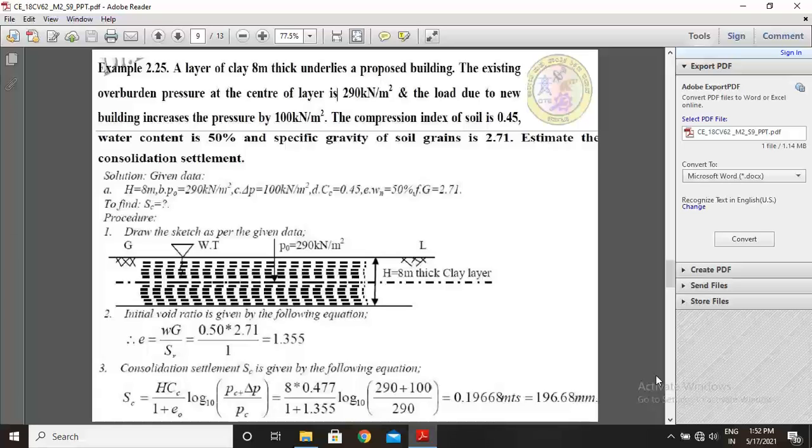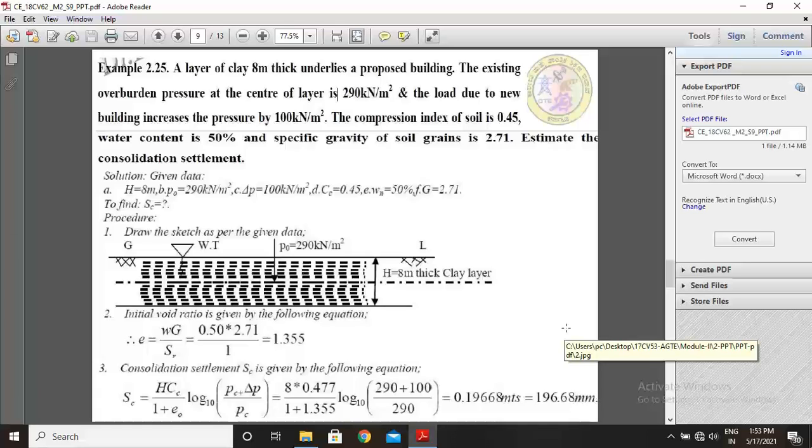Here follow the same procedure. In the procedure, the first step is to draw the sketch as per the given data. Here is the sketch: this is the ground level, the thickness of the clay layer is 8 meter, this is the clay layer symbol, and the water table starts at the ground surface. The overburden pressure is 290 kilonewton per meter square at the center of the clay layer, based on the problem.